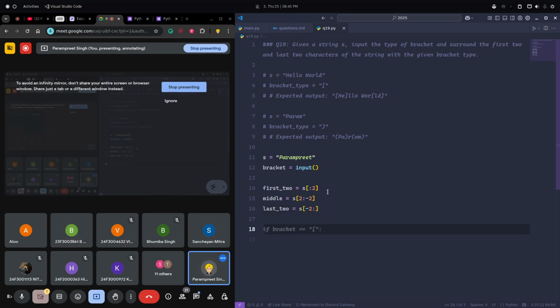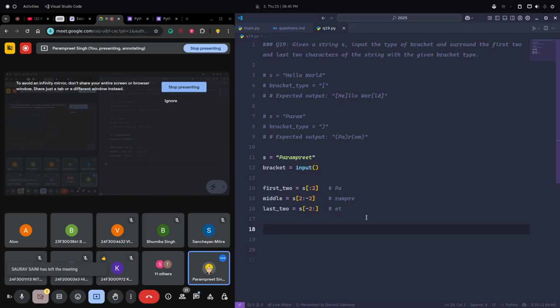So this is what we have here, the first part, and here we have ET. This is clear, right? We have split the string into three parts. Now we just need to add the bracket.